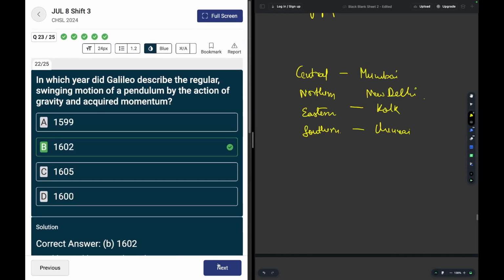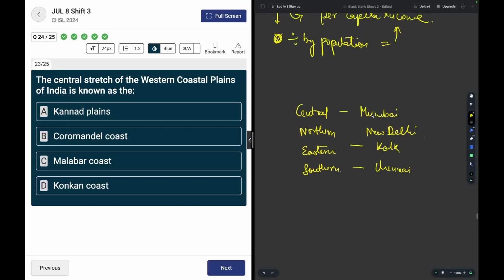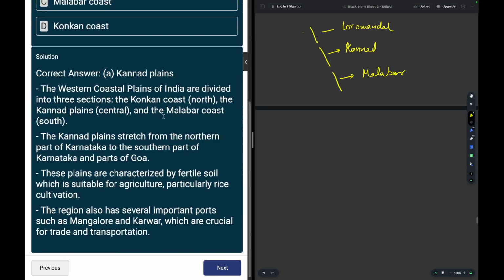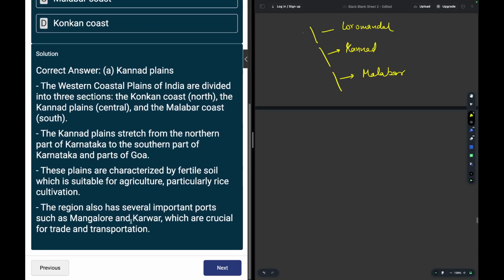Okay, moving on. The central stretch of the western coastal plain in India is known as what? Okay, so we have three options here: one, two, and three. The center one is Kannada, the bottommost one is Malabar, and the topmost one is Coromandel. Coromandel. So the answer is Kannada plain. Okay, Kannada plain, and the northern one is Konkan. It's not Coromandel, it is Konkan. Konkan is on the right hand side, on the eastern side. Okay, this is Konkan.